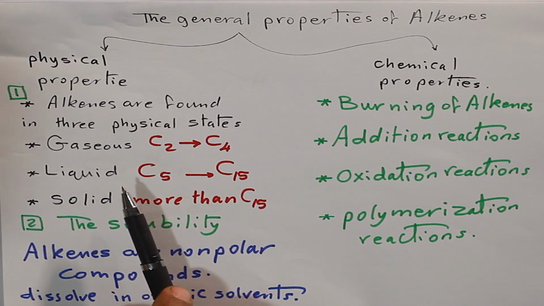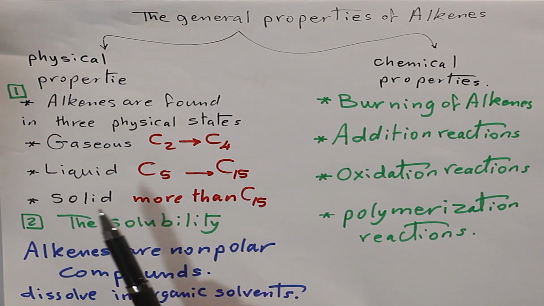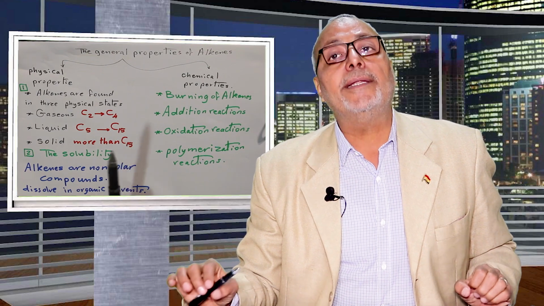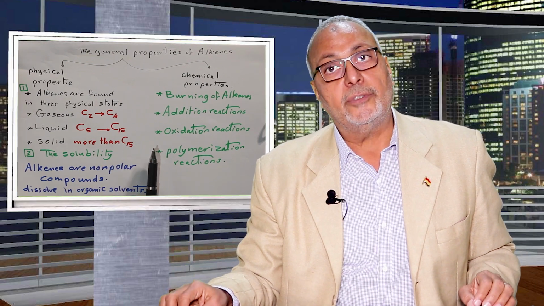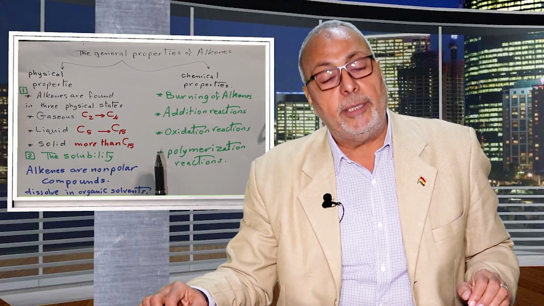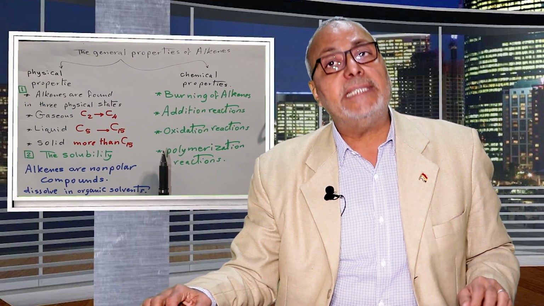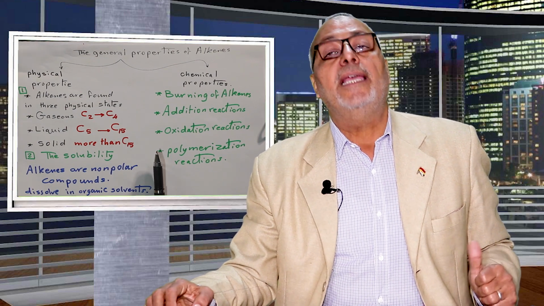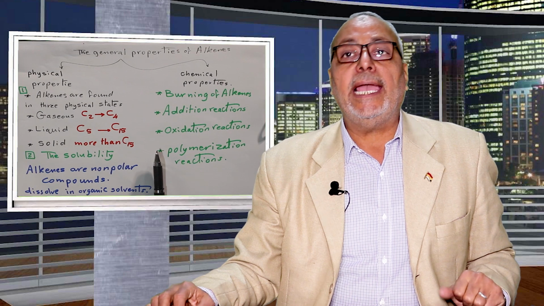Liquids, from C5 to C15. Solids, more than C15. Alkenes are non-polar compounds, so they do not dissolve in water, but they dissolve in organic solvents such as alcohol and ether.